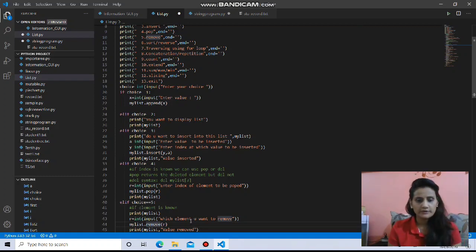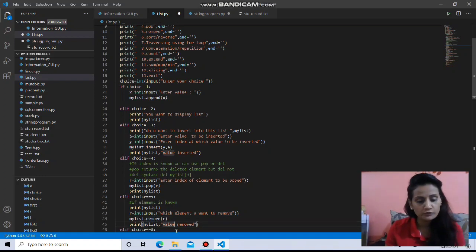Okay, so here it is very simple. Now you know that we have to provide the element that we want to delete from the list. So in our line we will be writing, enter the element you want to remove. That element will be used inside the remove function as r. So my_list.remove(r), and print my_list, value removed, and this way the value can be removed.